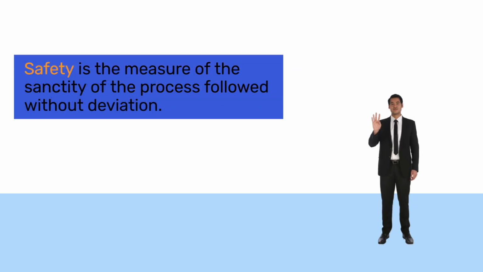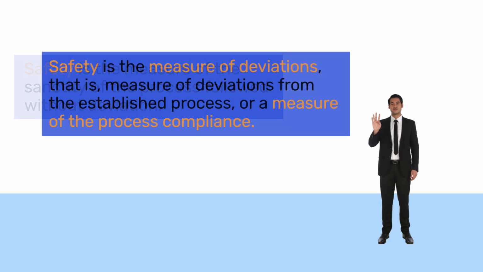4. Safety. Safety in recruitment process refers to sanctity of the process followed without deviation. In other words, safety in recruitment is the measure of deviations from the established process, or a measure of the process compliance. Example, compliance to recruitment requisition, and approvals from all functions before proceeding with recruitment, etc.